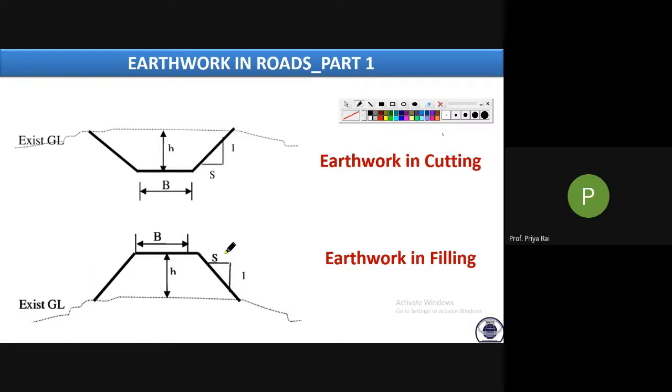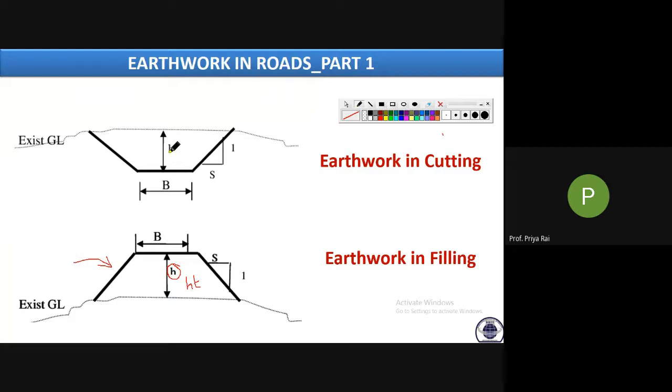Filling, that means what we are doing here, we are actually dumping the earthwork and forming this level, that is, we are increasing the level of the formation level from the ground level. So this is actually the height. Okay, this is height of filling.